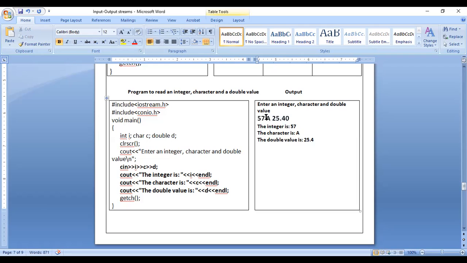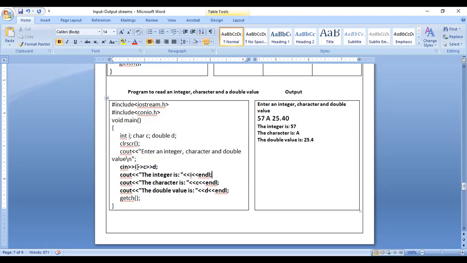The first input will be stored in variable I. You look at the cin statement here. A will be stored in variable C, and 25.40 will be stored in variable D. So this is how we have to understand: in the cin statement, in whatever order you are giving, in the same order it is storing.